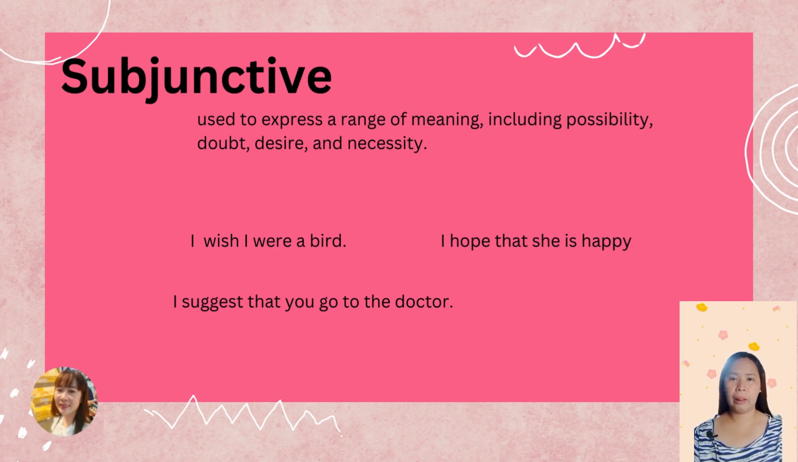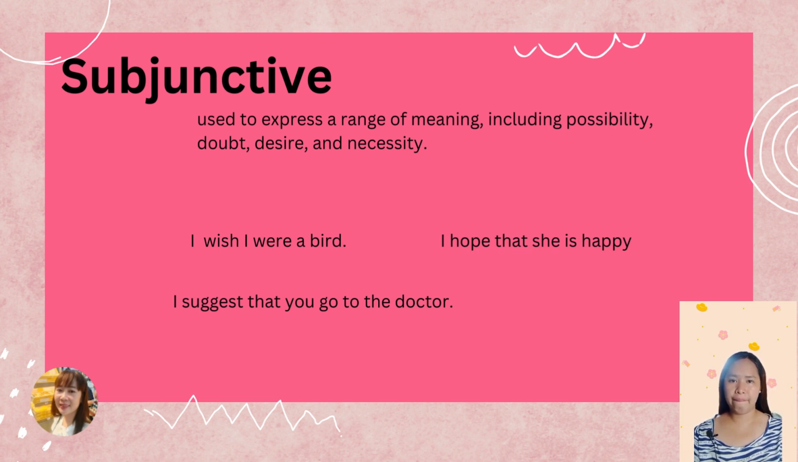Suggestions and recommendations. I suggest that you go to the doctor. Commands and requests. I insist that you be quiet. I hope that she is happy. Desire. The subjunctive mood is most commonly used in subordinate clauses, which are clauses introduced by conjunctions such as if, what, although, and unless. However, it can also be used in independent clauses, especially in formal writing.